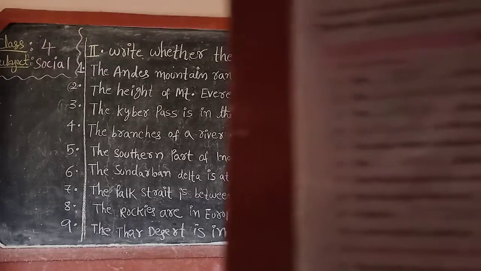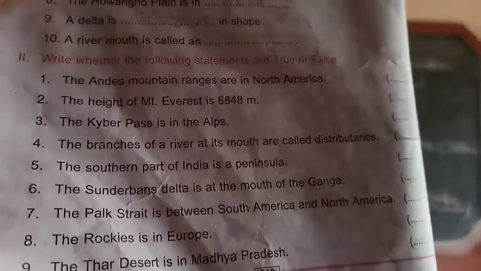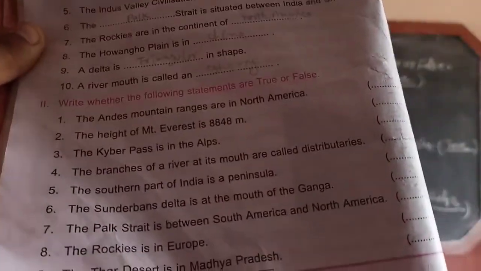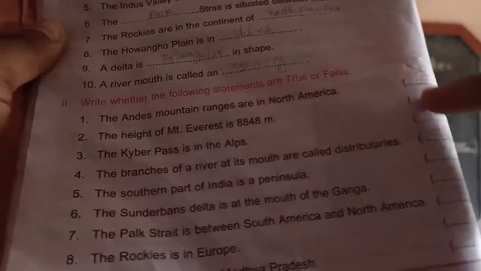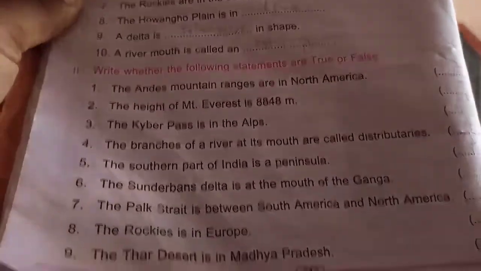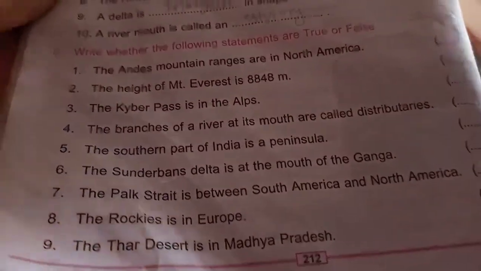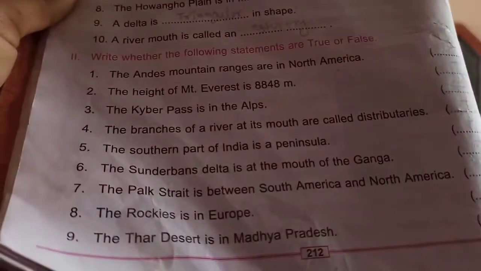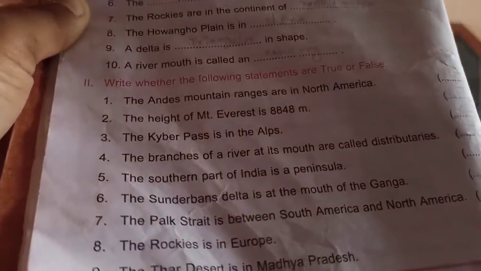Now children, write this bit in your social fair notes neatly without spelling mistakes. You can also see the second bit in your social textbook at page number 212. So this is your second bit. Write the answers, true or false, in your textbook also after writing fair notes.